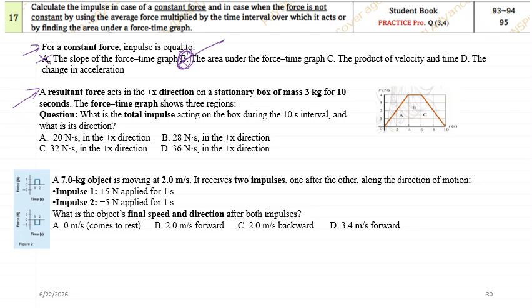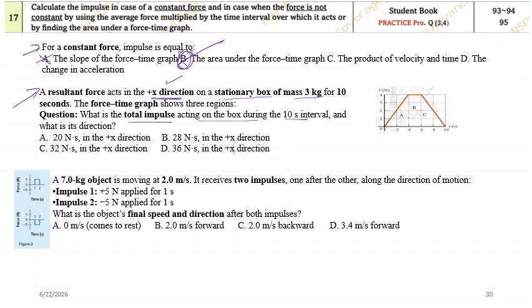Okay. Now again, this is another question. A resultant force x acts in the x direction. Force is acting in x direction. A stationary box, 3 kg, for 10 seconds. A force-time graph is shown in 3 regions. Okay. What is the total impulse? Impulse acting on the box in 10 seconds and in which direction? See, direction is quite easy. The force is acting in which direction? In the forward direction. So it will be positive x direction. Okay. All the options have positive x direction.